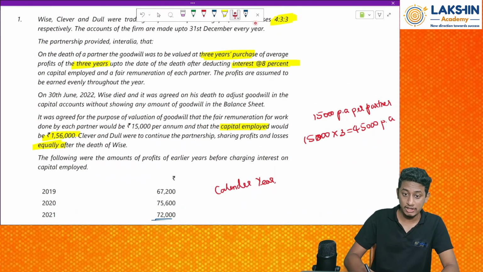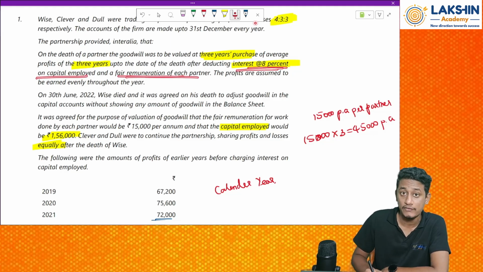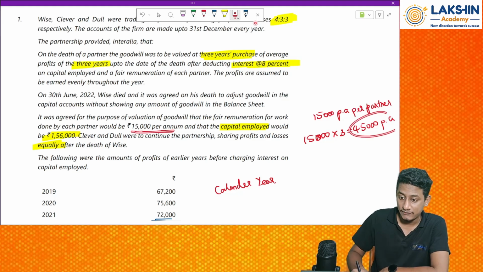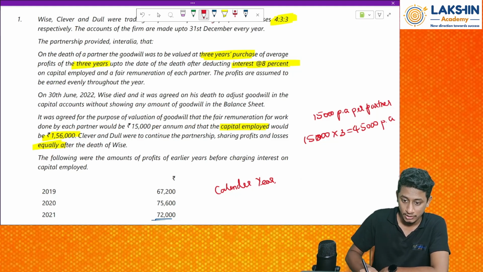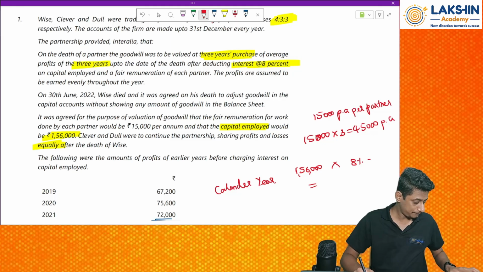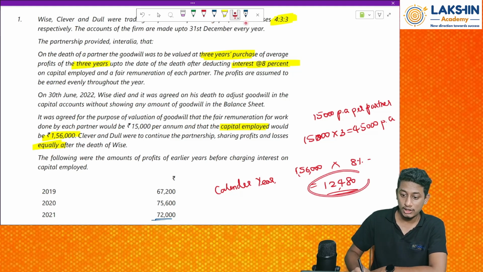Now what else is remaining? Remember there was something given to us that 8% should be charged on capital employed and fair remuneration of each partner. Each partner is how much? 15,000 per annum, that is 45,000 rupees. We have computed, remember over here 45,000 rupees. Yes, so capital employed would be rupees 1,56,000, into 8% equals to how much? 12,480. 12,480 is the total interest computed.